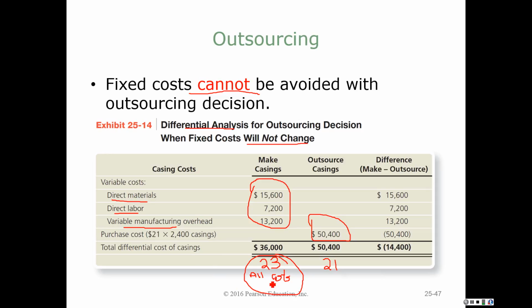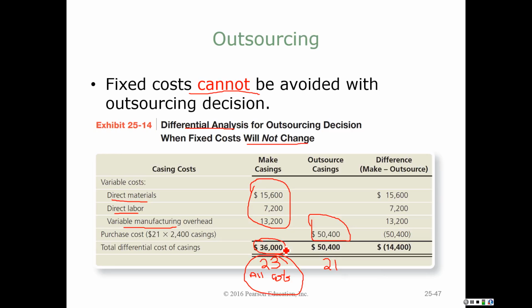So even though fixed cost is important in determining my total cost per unit here, it is not important in determining what costs are relevant to this decision, the $36,000. So if my fixed costs would not change and there's nothing that I can do with my freed up space, then it looks like I might be better off to continue to manufacture the part myself.